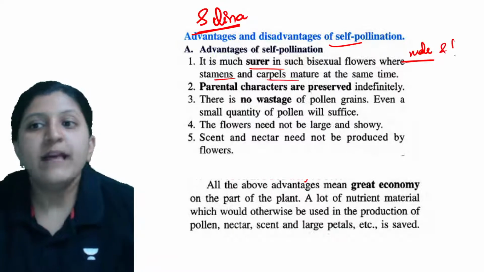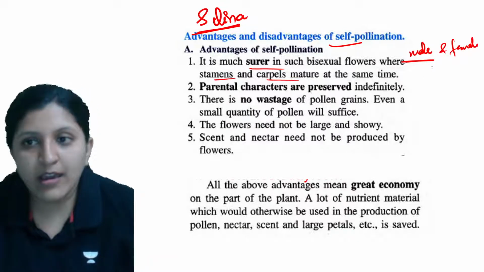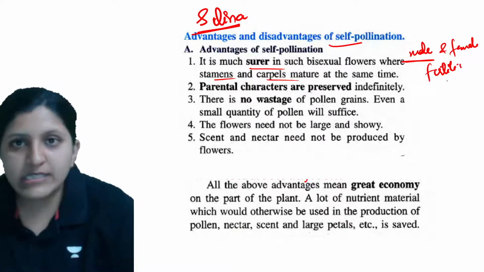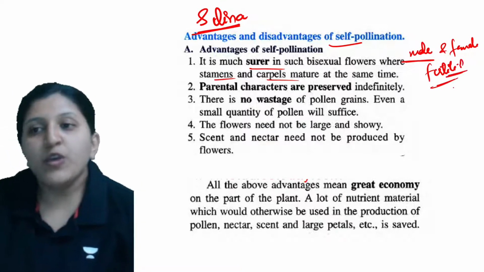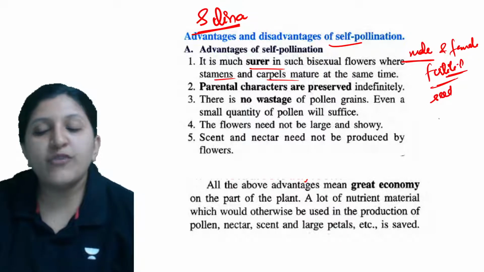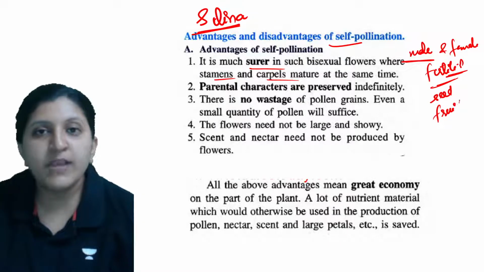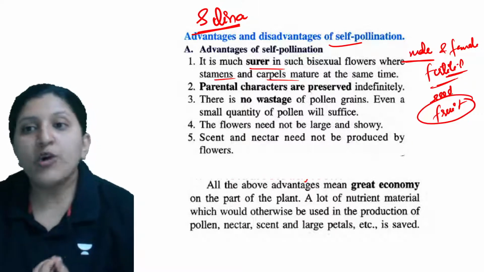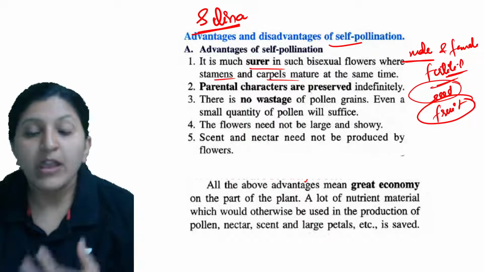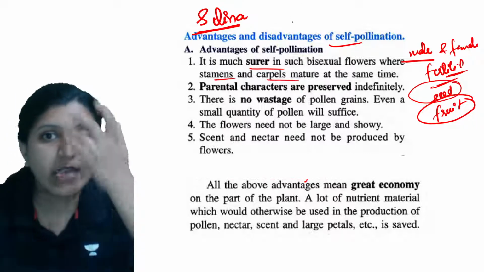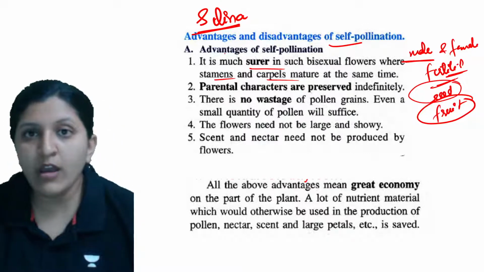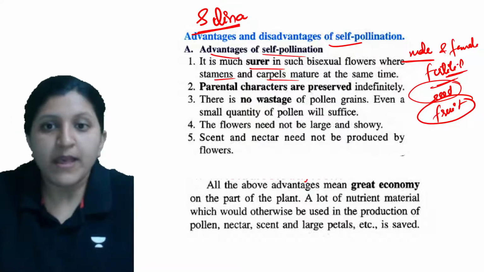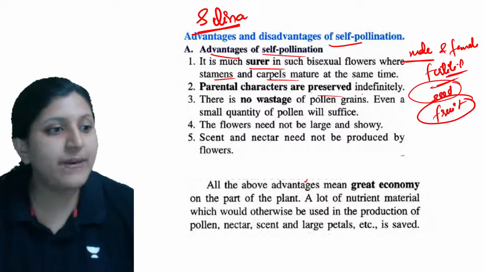That means fertilization can occur here. Once fertilization occurs, it will lead to seed formation and fruit formation. The ovary is going to form into a fruit, and the ovule is going to form a seed. So this is a much surer case in self-pollination. This is the advantage of self-pollination. Now, parental characters are preserved.